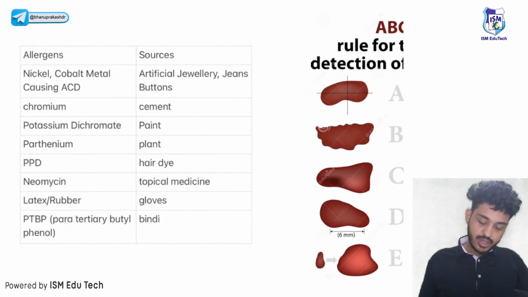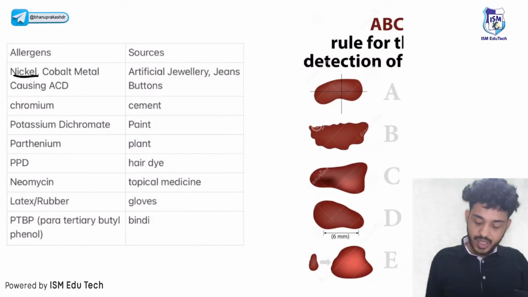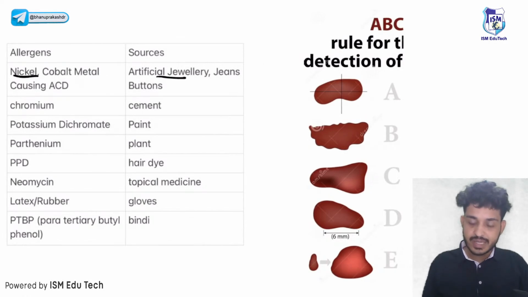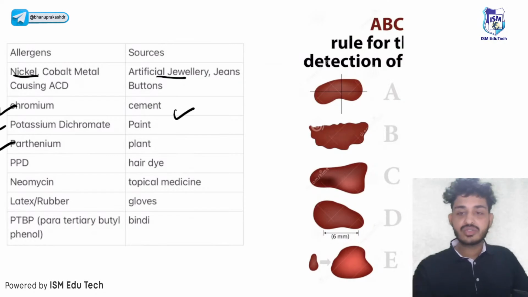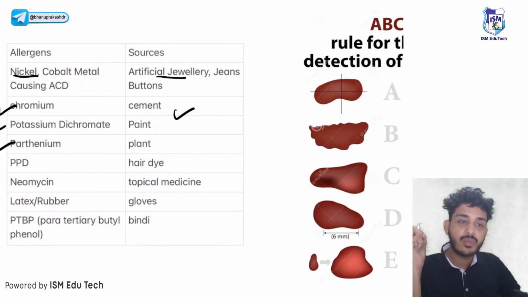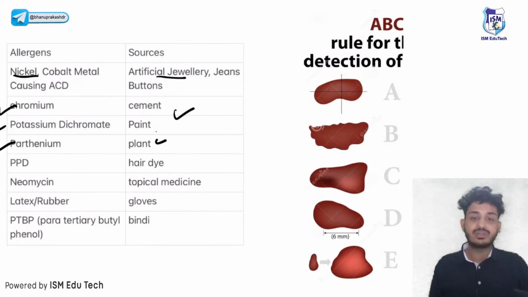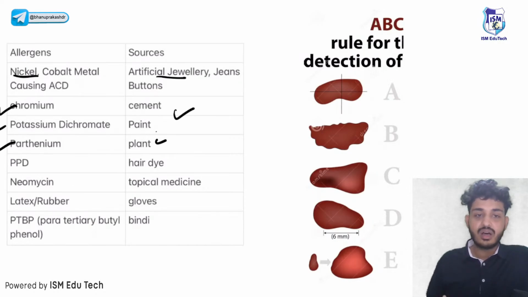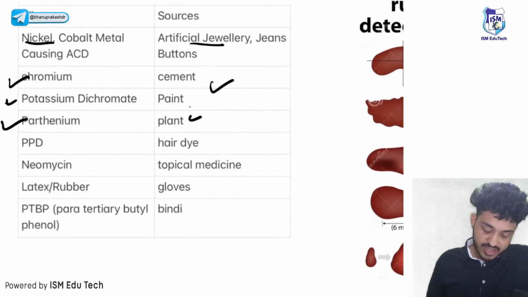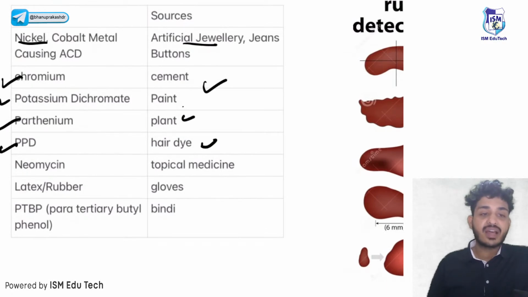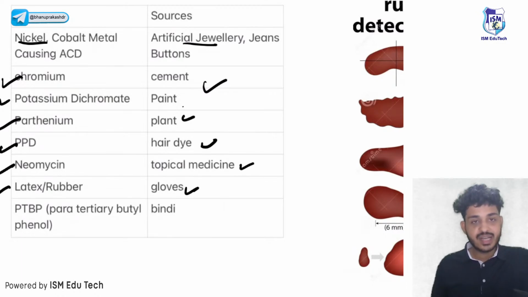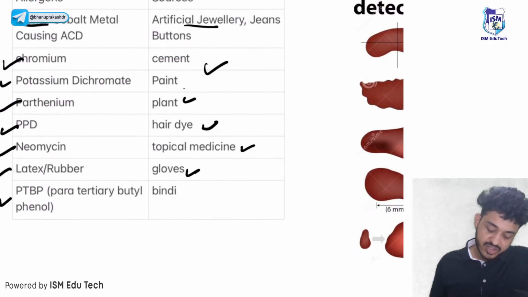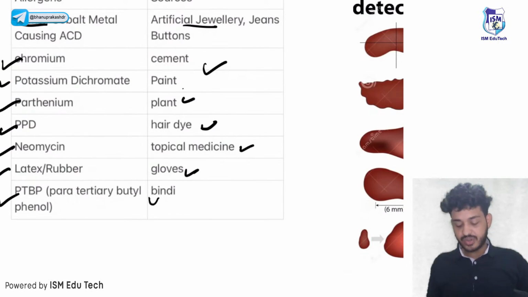First one is nickel. Just remember a few of them. Nickel is present in artificial jewelry. Chromium or potassium dichromate is present in cement and paint. Parthenium, also known as Congress grass, is the most common allergen for dermatitis as well as asthma and hay fever. PPD is present in hair dye. Latex and rubber are in gloves. Neomycin is the most common topical medicine causing dermatitis, and para-tertiary butyl phenol is present in bindi.